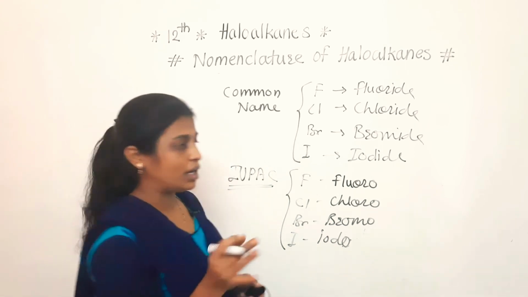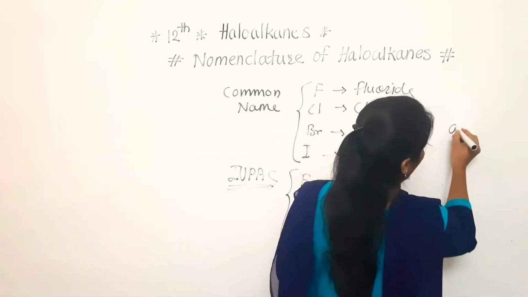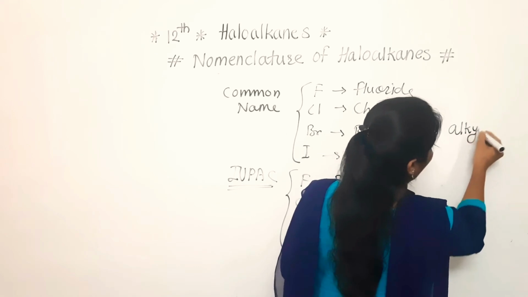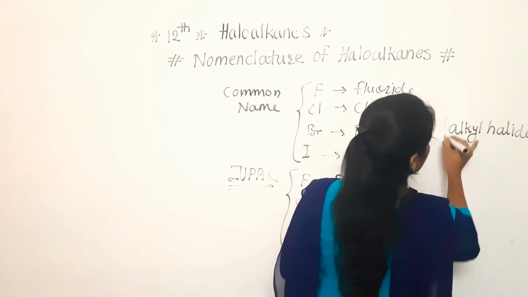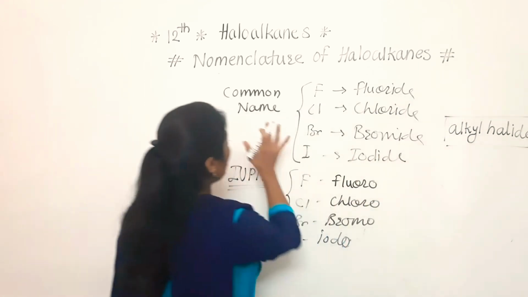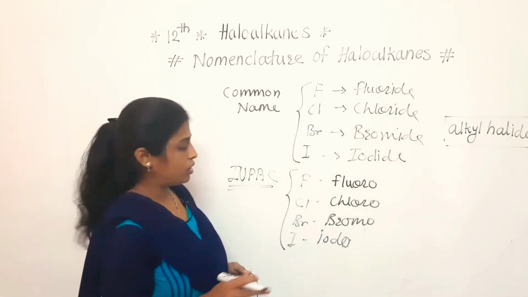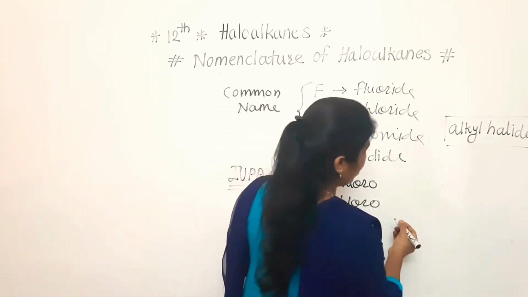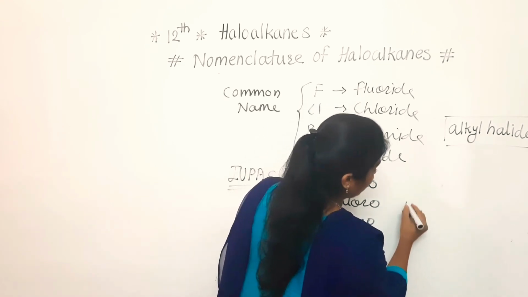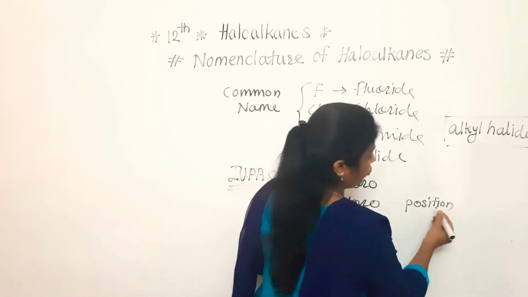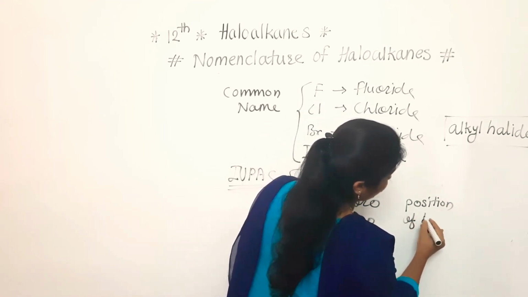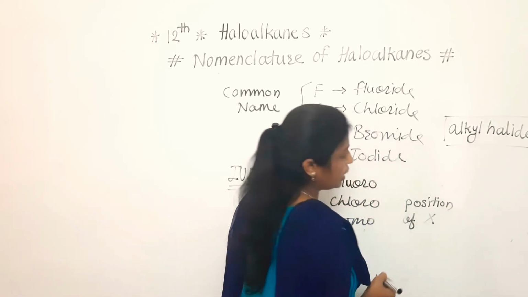In the common name, what is the sequence? Firstly we have to write the alkyl group and after that the halide. Are you getting my point? This is the one point regarding common name of haloalkanes. What about the IUPAC? In case of IUPAC, firstly we have to write the position of the halogen.